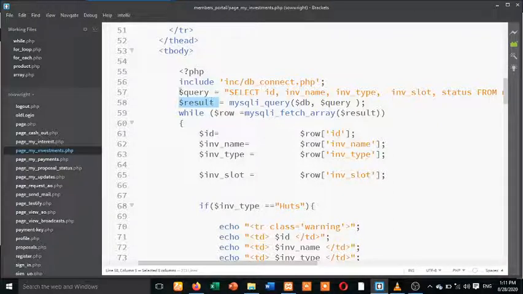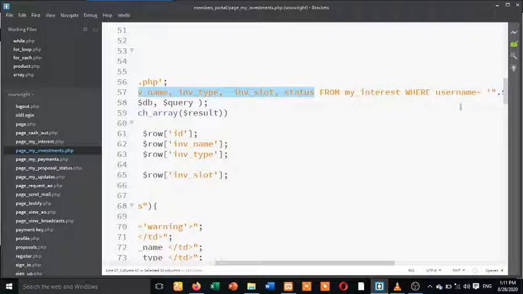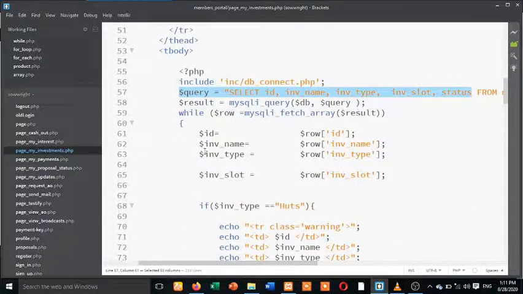Now, you can see this query. When you select ID, investment name, investment type, investment slot, and status from my interest, where username is equal to, you understand, you've done those ones, SQL.